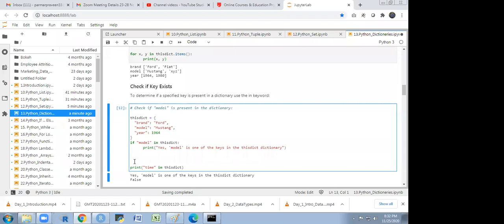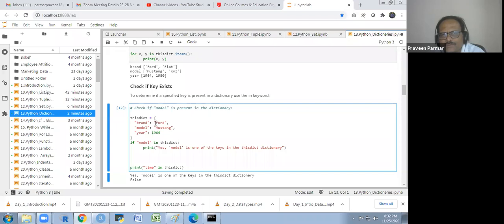It is not. I have a doubt. Yes. Sir, Yes. sir, in the dictionary you have created brand. Each and every dictionary you have created two values, right? Ford, Fiat, Mustang, XYZ, like the two values you have created. In one in model, if you have created one value, it will be okay. It will be accepted. The one value is here now. Ford and Mustang and 1964 here in this dictionary. This is the key and this is the value.